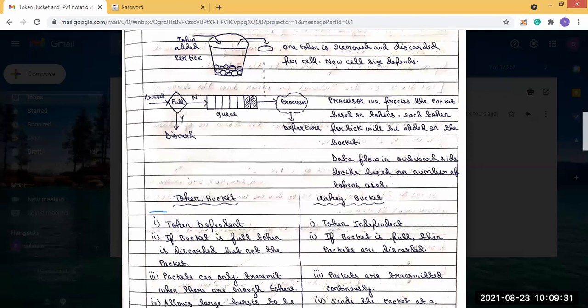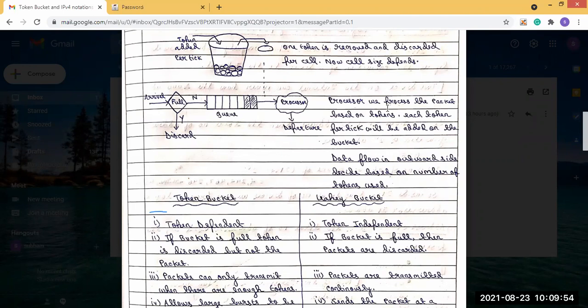And in the case of leaky bucket, there is no such concept of a token. That means packets will be transmitted continuously. But in case of token bucket, if there are not enough tokens, then the packet cannot be processed. So the packet can only transmit when there are enough tokens. But in case of leaky bucket, packets are transmitted continuously.